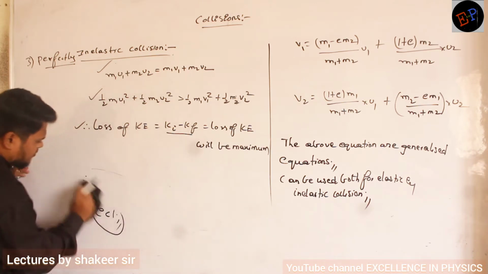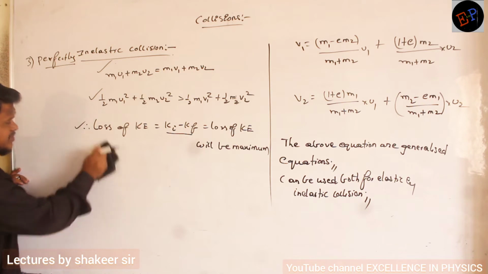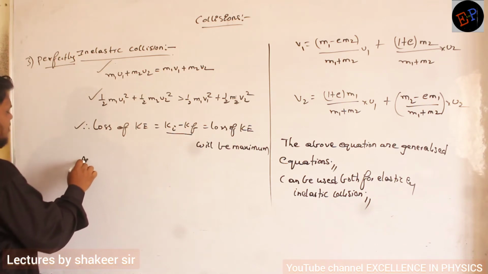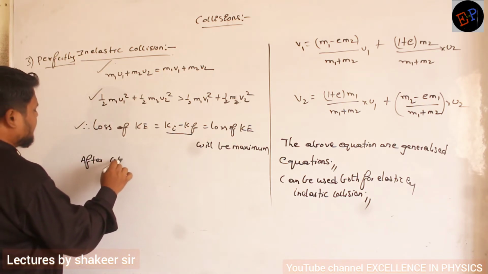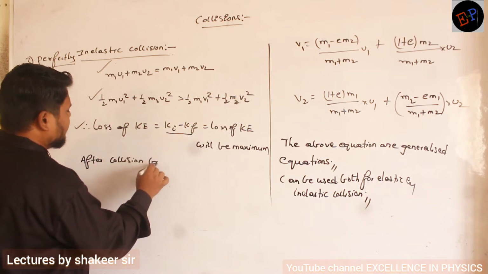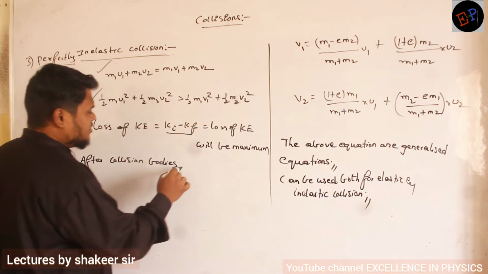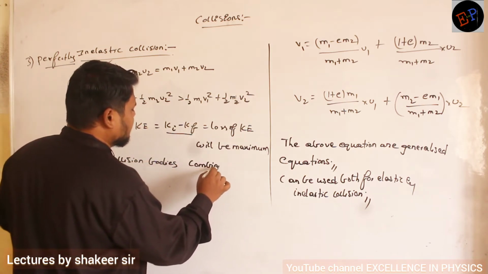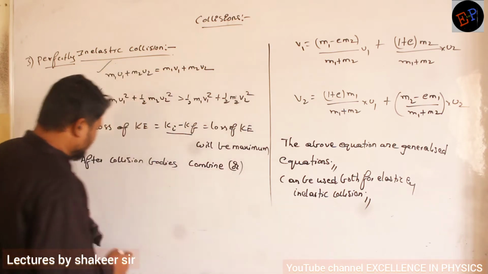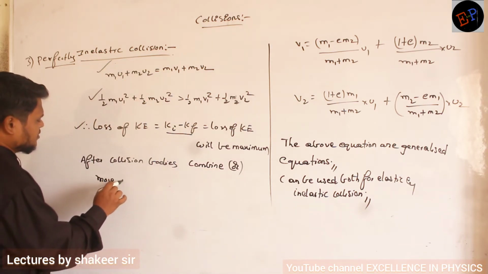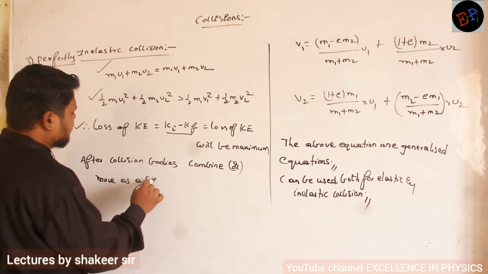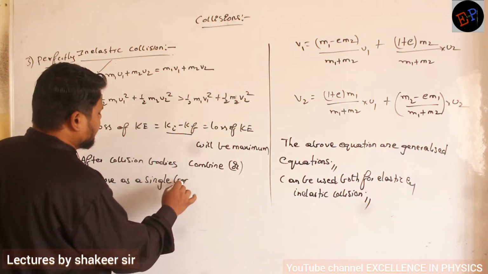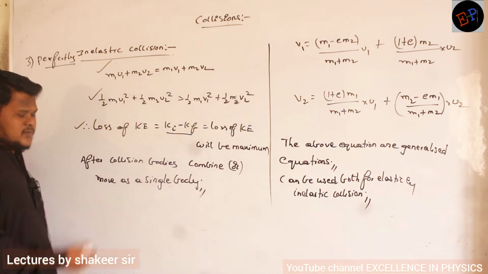So therefore, what is meant by perfectly inelastic collision? After collision, bodies combine together, or move as a single body. So what is the meaning of that?